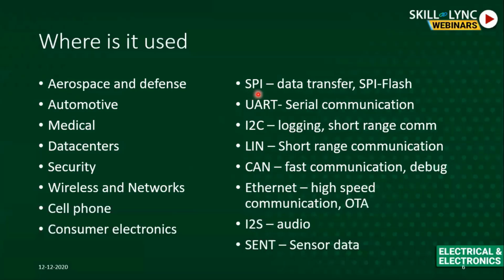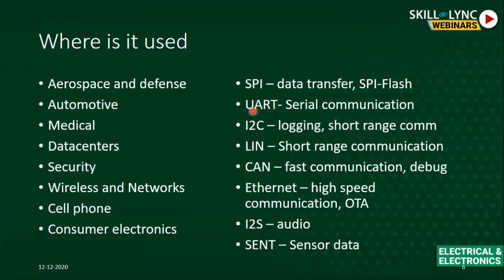First of them is SPI. SPI is serial peripheral interface. It's basically used in your data transfer or for flash devices. You can have your memories internally or you can also have memories external. So when you have an external memory, how are you going to communicate to the memory? We usually use SPI to communicate with a flash device. So this is what SPI flash means.